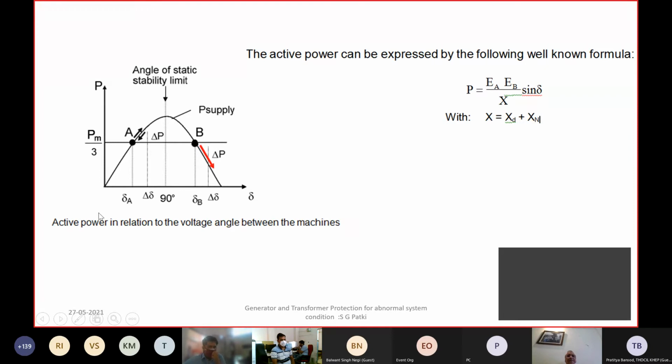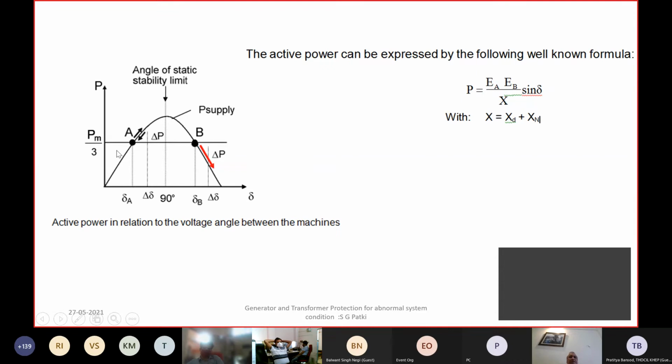Now this is basically the load angle curve or the power curve, where this is the power and this is the angle, and it has a sinusoidal shape, and this is the stability limit. So maximum power transfer will take place in the generator when this angle is 90 degrees, sine 90 being 1.